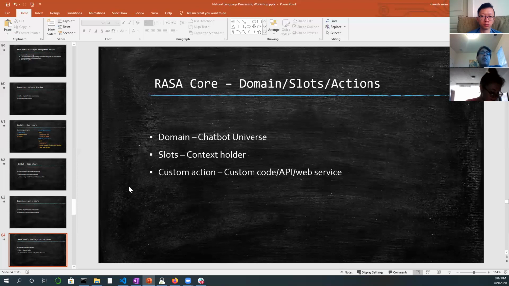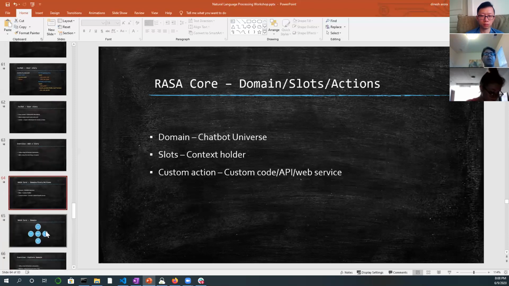This time, the chatbot won't ask you for the location because it has saved your previous location, the context that you're looking for a nursing home in Charlotte, because your previous search was about hospitals in Charlotte. So slots is the place which holds all that context for you, and it can do certain things based on that, like suggesting that this hospital is very expensive, don't go here, and so on and so forth.